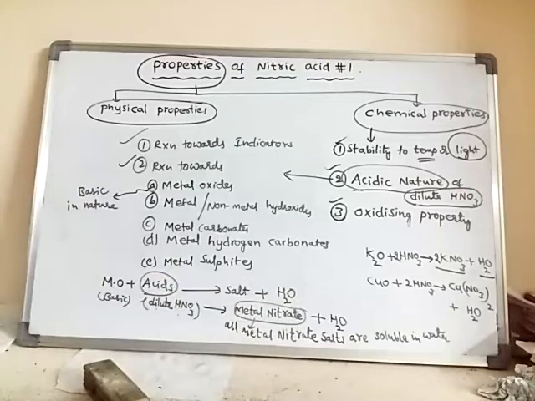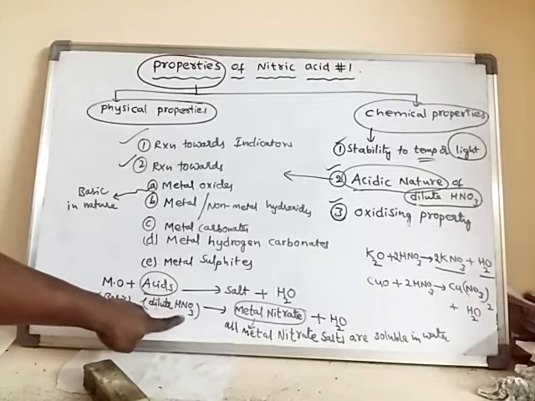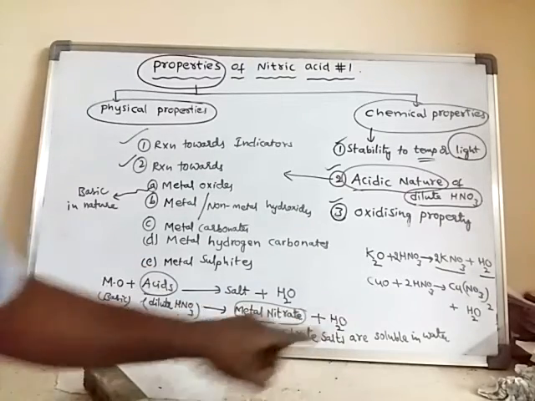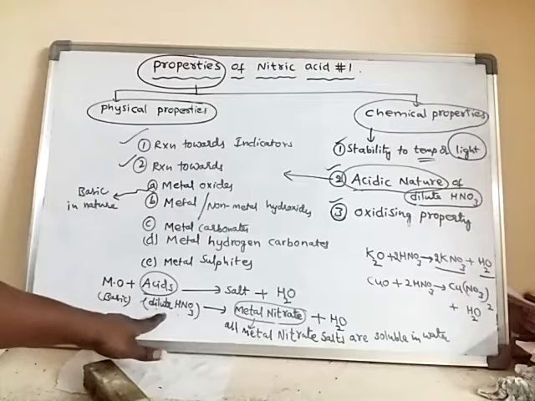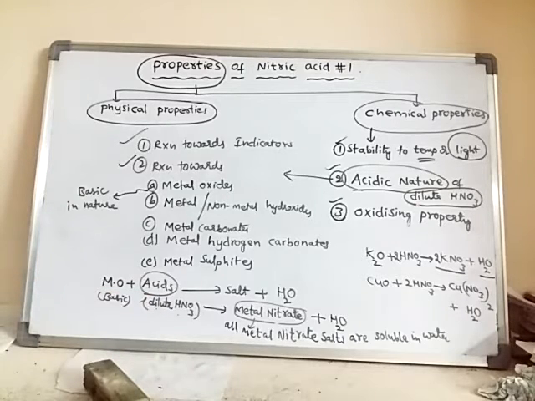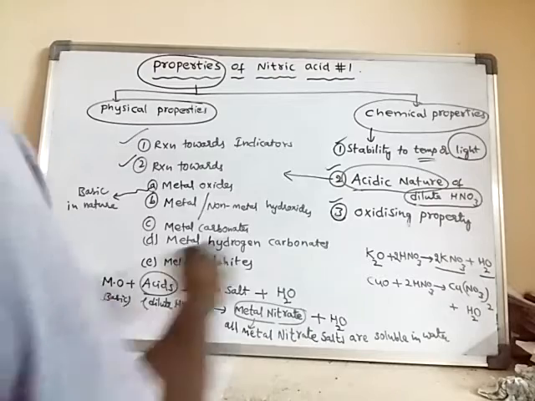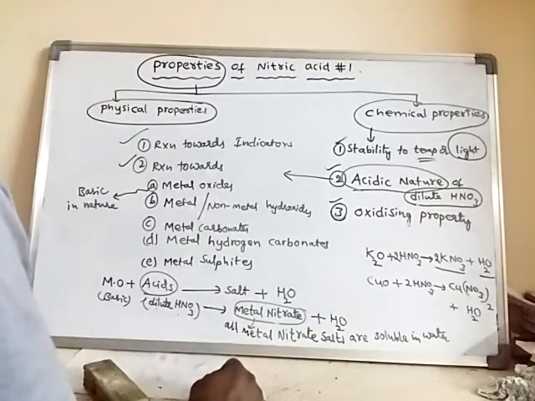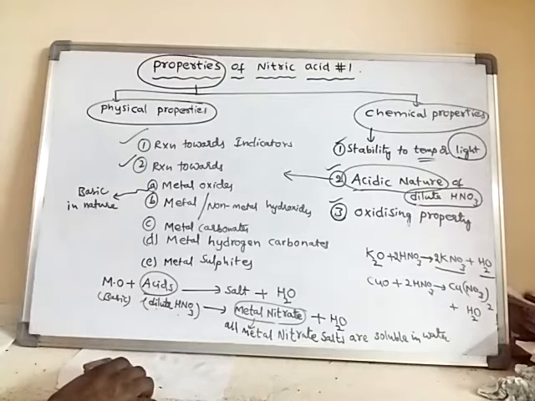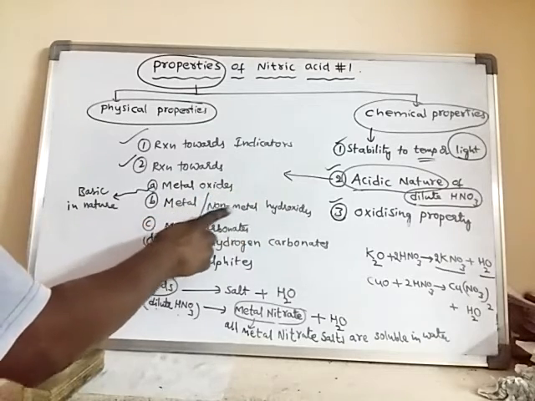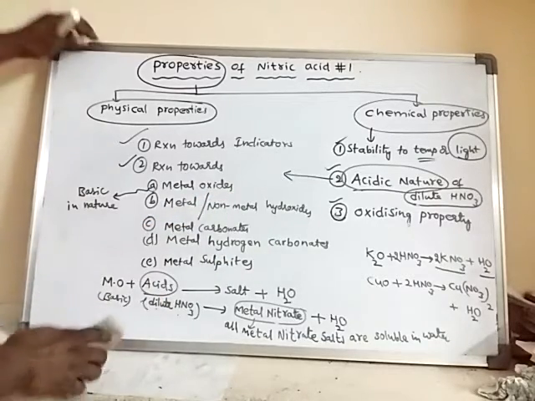Such metal oxides, when reacted with dilute nitric acid, form metal nitrate salt and water. Hence this dilute nitric acid is said to be having acidic nature. So the reaction with metal oxides proves that dilute nitric acid shows acidic nature. Now we will discuss the reaction of nitric acid with metal hydroxides or non-metal hydroxides.